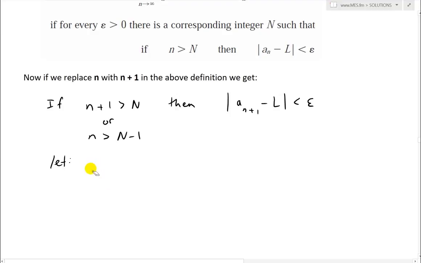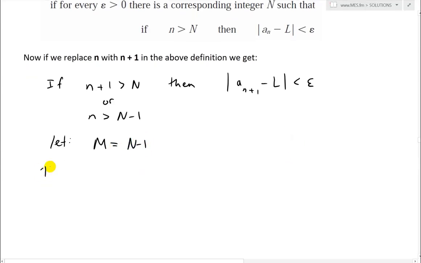So let's say we have capital M equals N minus 1. Thus, if we have n greater than capital M, then we have the absolute value of a_(n+1) minus L less than epsilon. So we haven't changed anything.